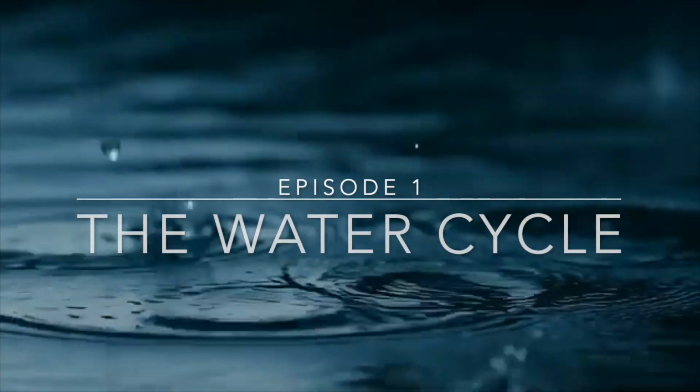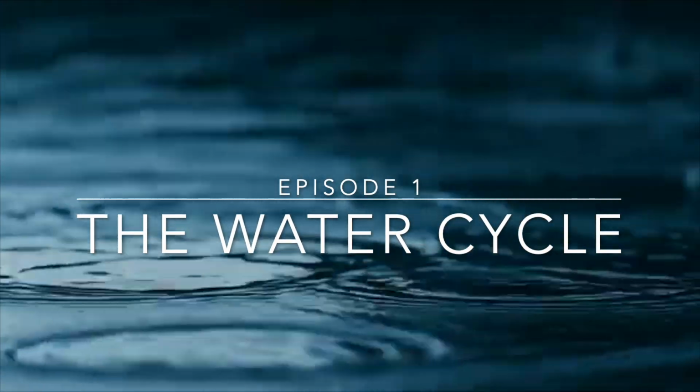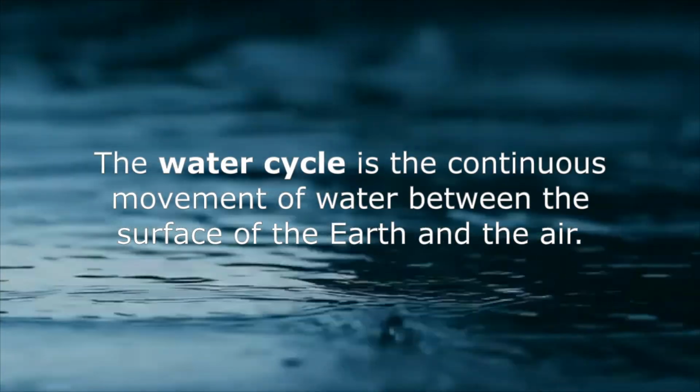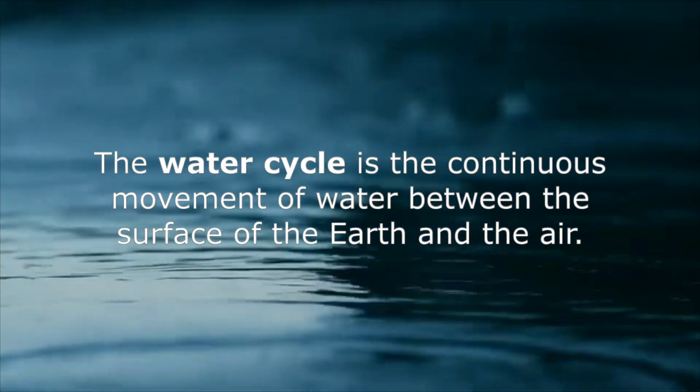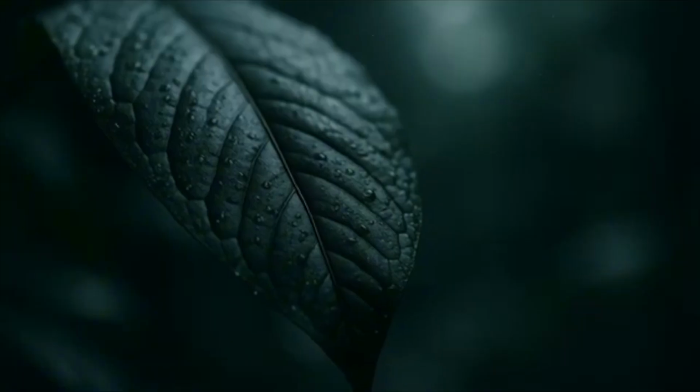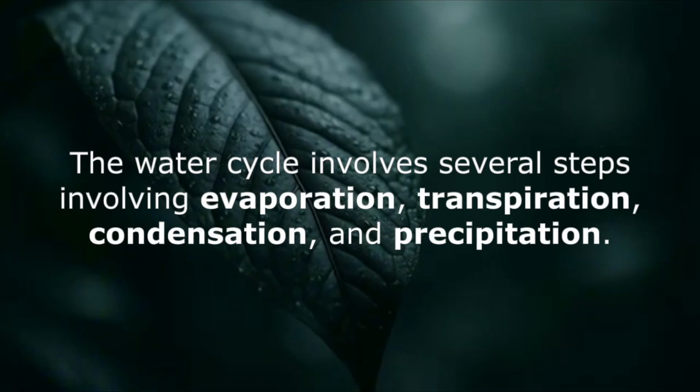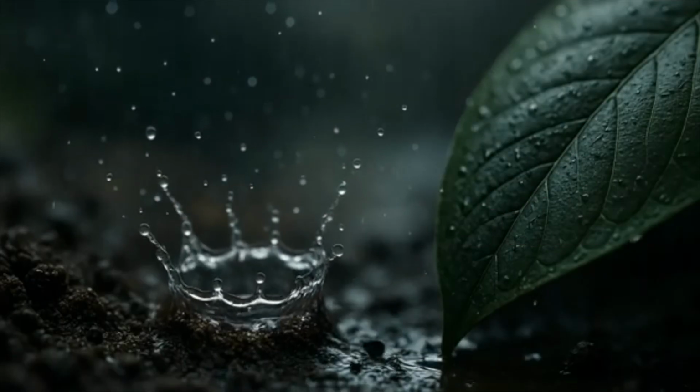The water cycle. The water cycle is a continuous movement of water between the surface of the earth and the air. The water cycle involves several steps involving evaporation, transpiration, condensation, and precipitation.